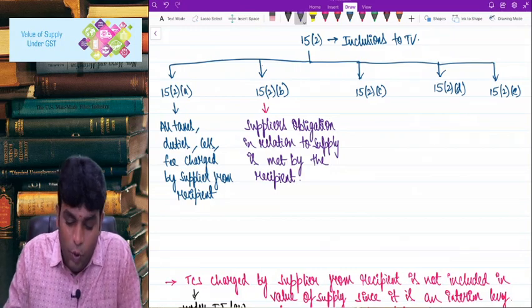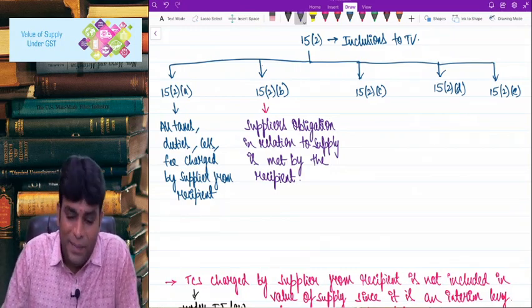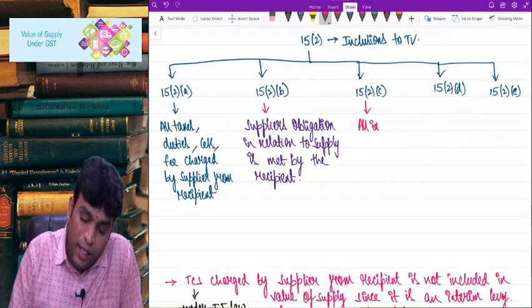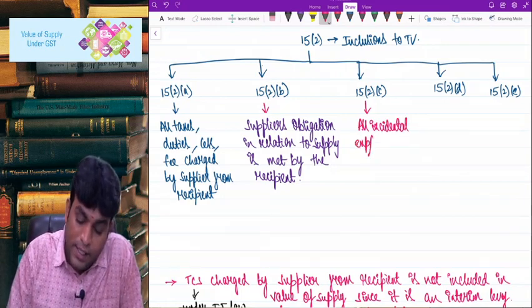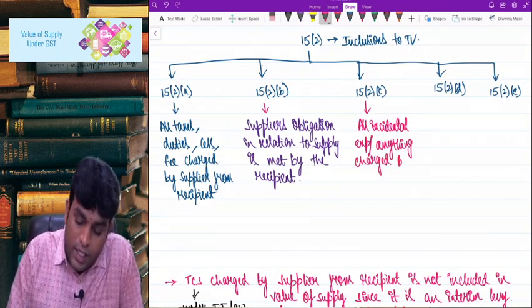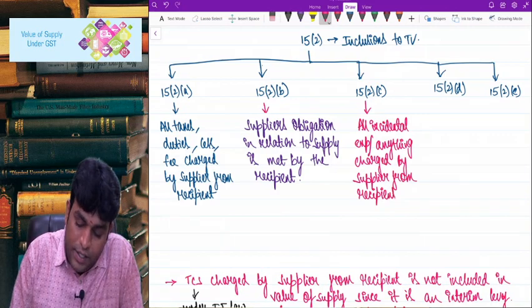Next, 15(2)(b) is the supplier's obligation in relation to supply met by the recipient. Then 15(2)(c): all incidental expenses or anything charged by the supplier from the recipient.